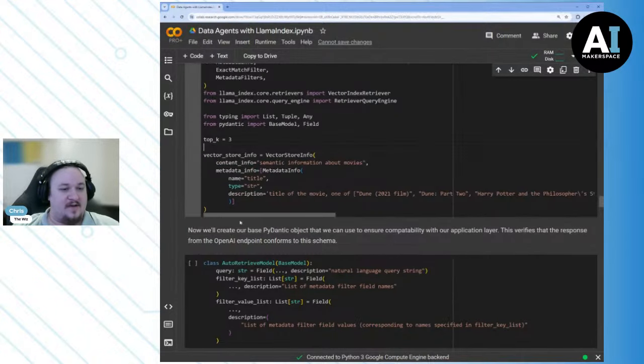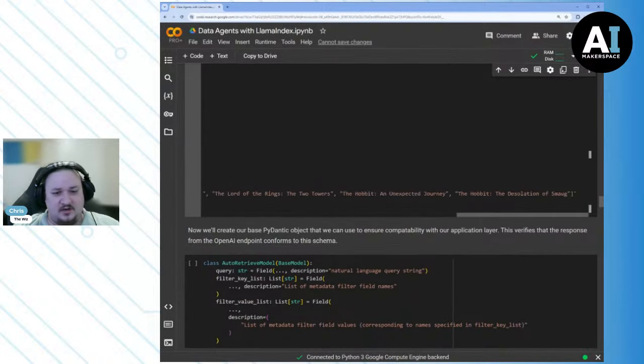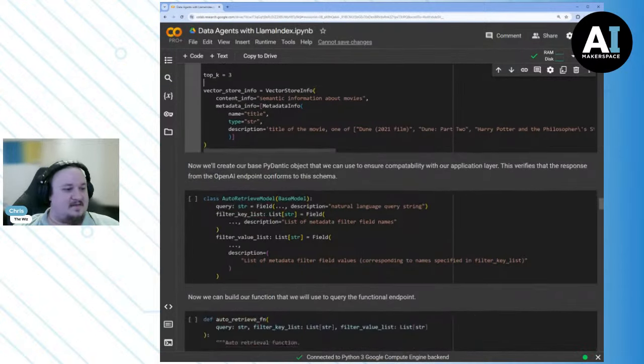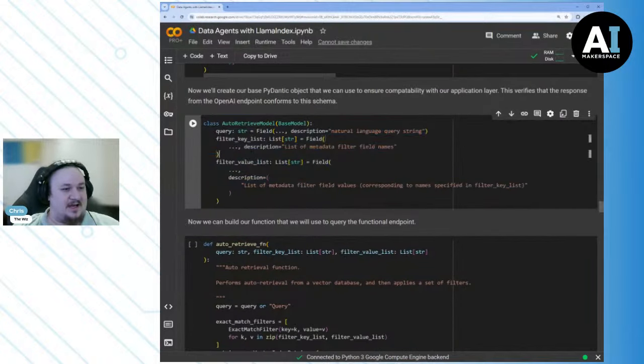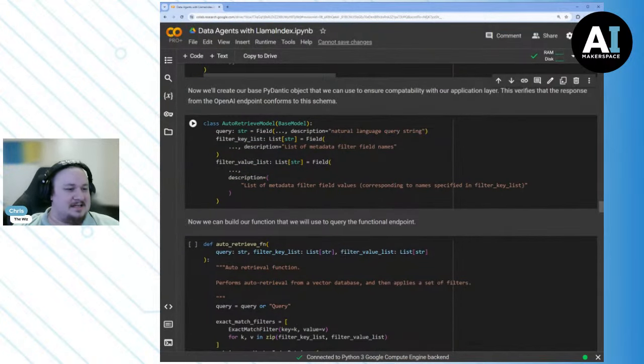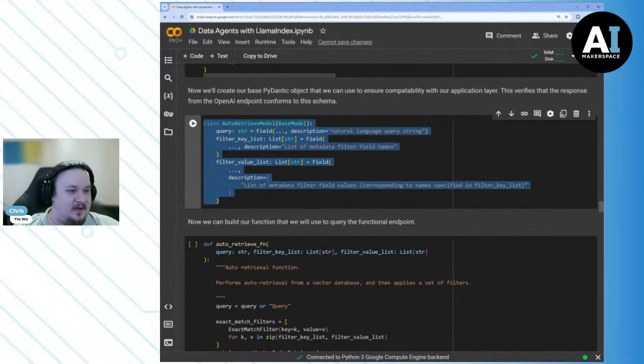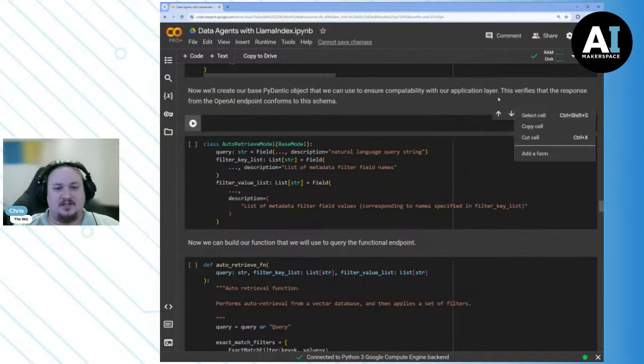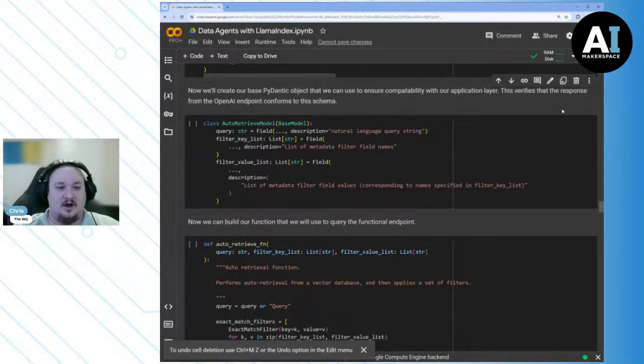So we have to, again, whenever we're doing AI engineer type of work, building RAG applications, working with LlamaIndex, be sure that we're thinking about how the LLM is going to interpret this information, right? How is it going to leverage this information to give us a sweet answer? And so in this case, you can see all we're going to do is let it know the titles of the movies we have. And then in this next piece, I'm not going to spend too much time on this, but the idea is that this is just describing the function that we want to be able to call that's going to filter our metadata, right?